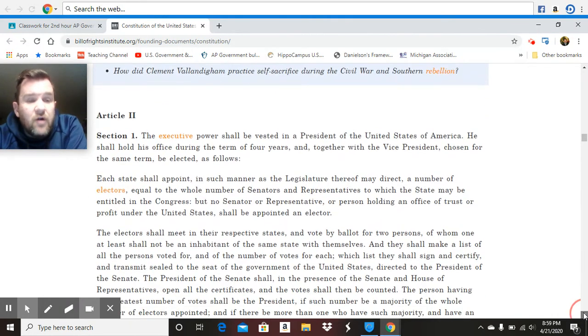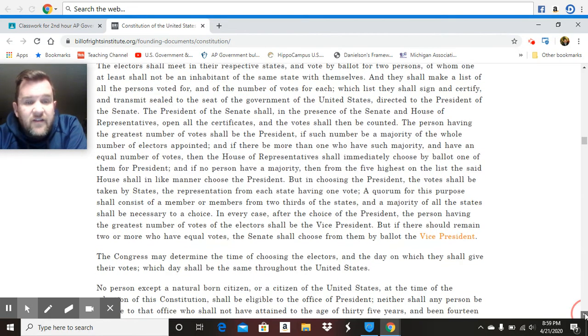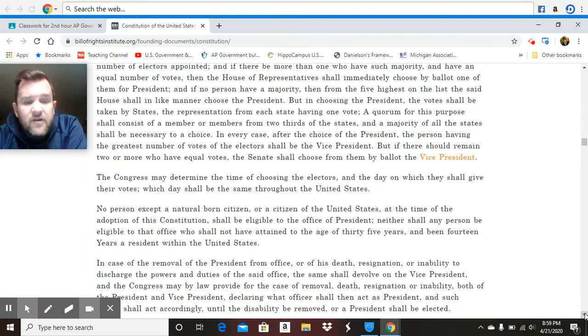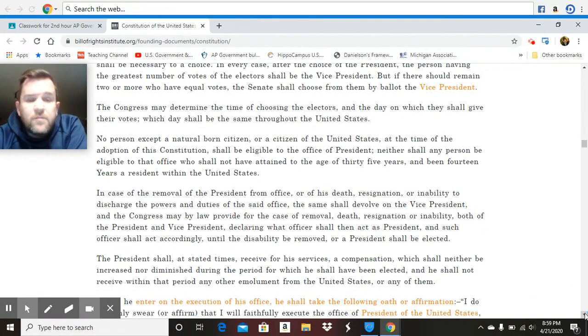Okay, so continuing on, we're going to go to Article 2, which establishes the executive branch. The executive power shall be vested in a president of the United States. It goes on to talk about the election of the president, the way the electors shall be chosen and how the electors will formally choose the president. Every state gets an elector per member of Congress that they have, so all states are guaranteed at least three. More populous states are guaranteed more.